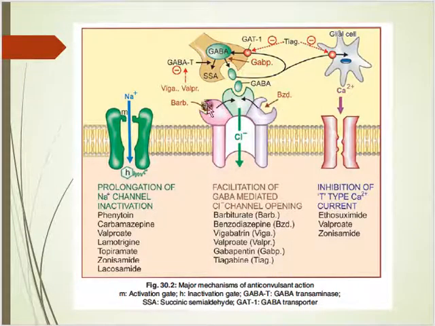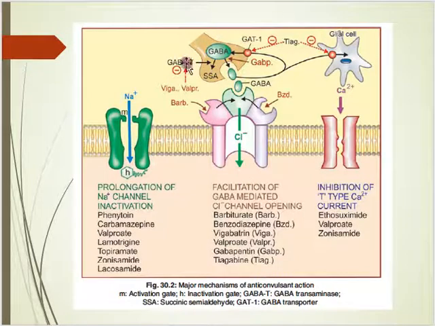This is called facilitation of GABA mediated chloride channel opening. Barbiturate, benzodiazepine, vigabatrin, valproate, gabapentin, and tiagabine are the drugs responsible for the opening of the chloride channel so that more chloride will be inside, and it is called hyperpolarization.